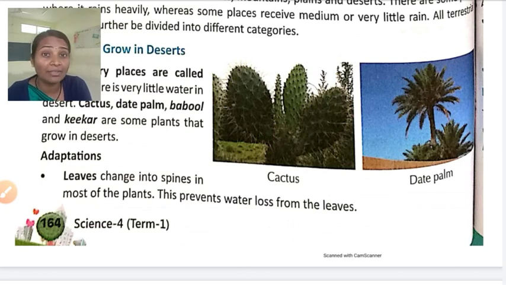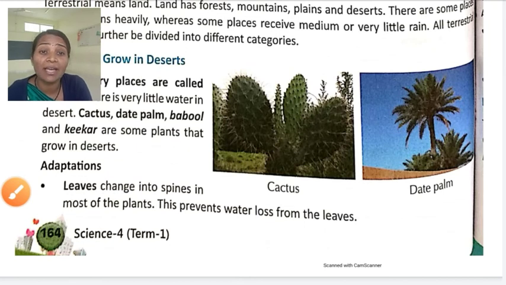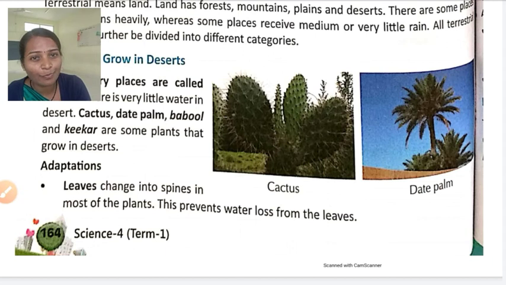If it had stomata on a lot of leaves, what would happen? Here we have seen that the leaves are converted into spines, and this can prevent the loss of water. So this is the first adaptation in the desert plant. Keep in mind, leaves are converted into spines, and this prevents the loss of water.